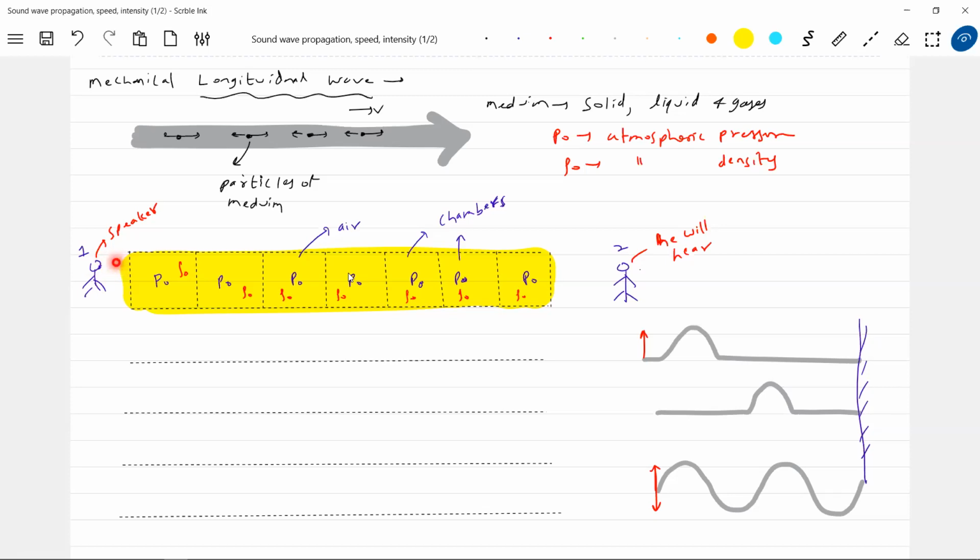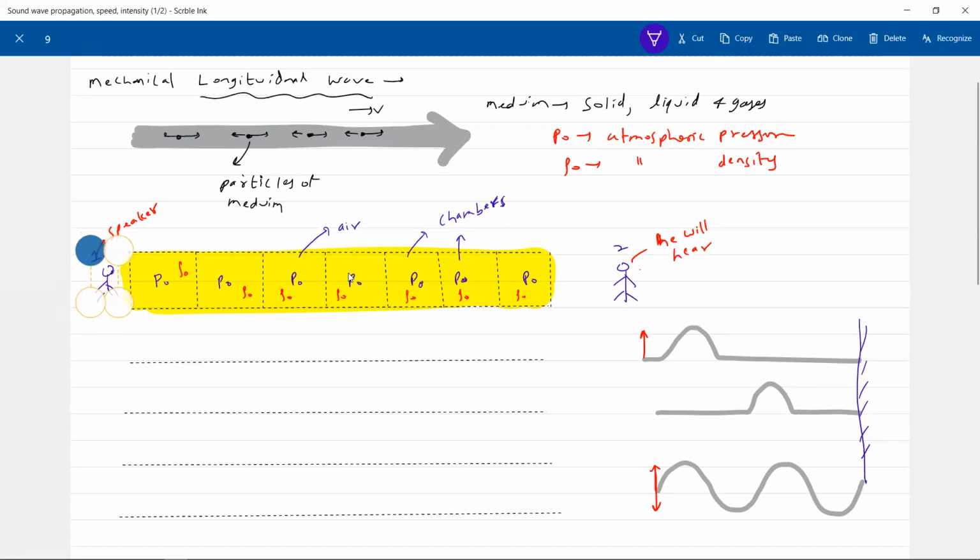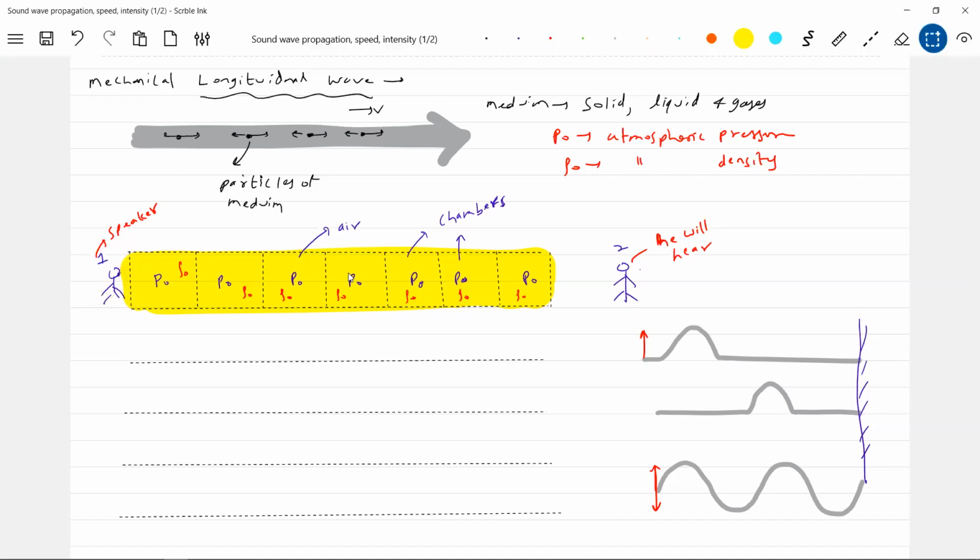Here the air which is present will get disturbed and it will go in. So let him stand very near to it. The moment he says hi, or he will clap. I think clap is the best thing because a loud disturbance will be produced. The moment he claps, this person is going to hear it, no? How will you hear that disturbance?